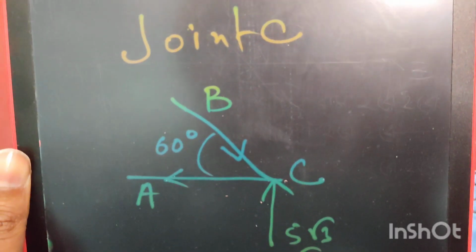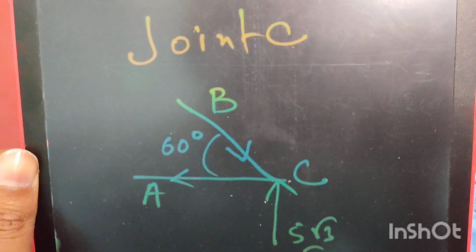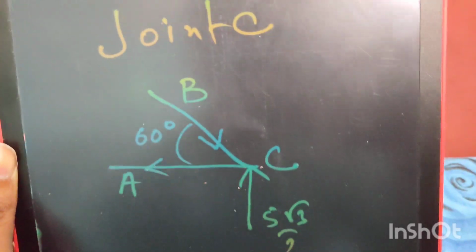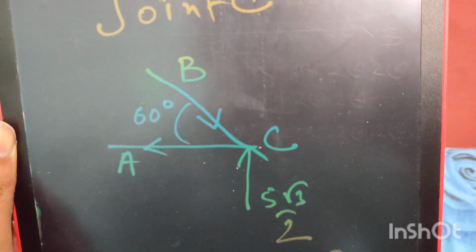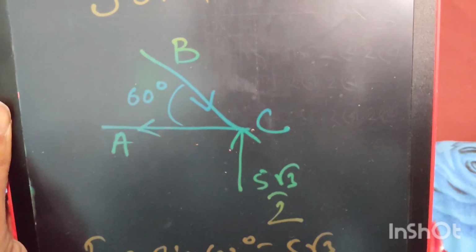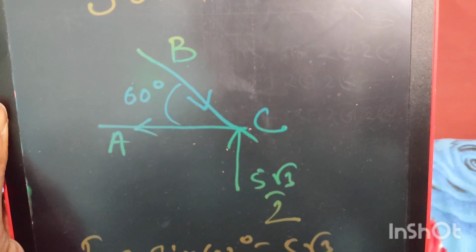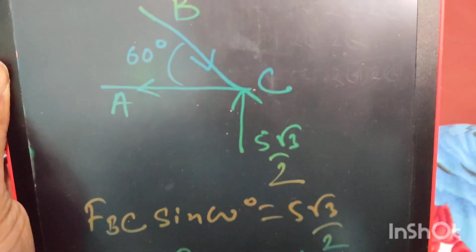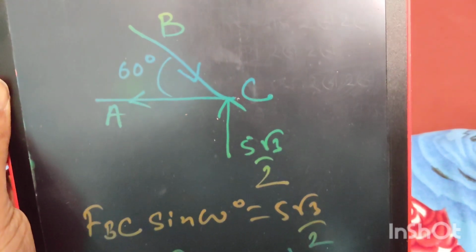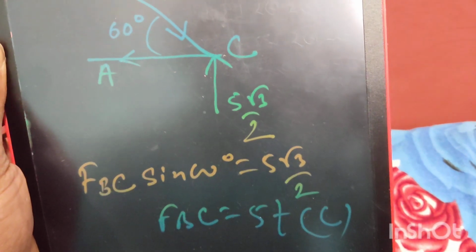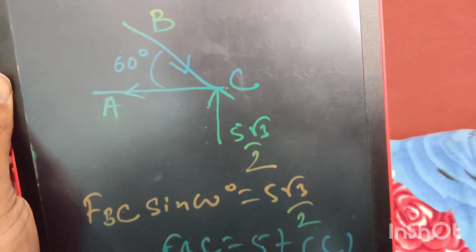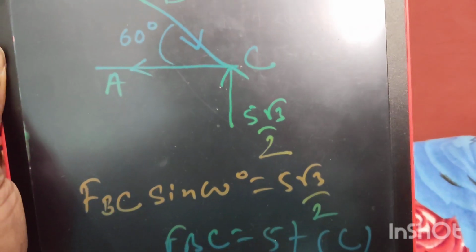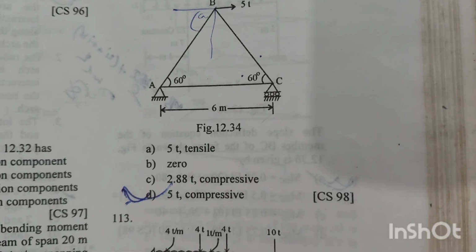So at joint C, this angle is 60 degree, and say force in the member BC is FBC, and we also know the vertical reaction at C will be 5 root 3 by 2 as we calculated earlier. So by equilibrium, the sum of all the forces in vertical direction is equal to 0, we can write FBC sin 60 degree is equal to 5 root 3 by 2. And after calculation, FBC will be equal to 5 ton, and it will be compressive because the force in the member BC is trying to go towards the joint C, so the force will be compressive. Option D is the right answer.